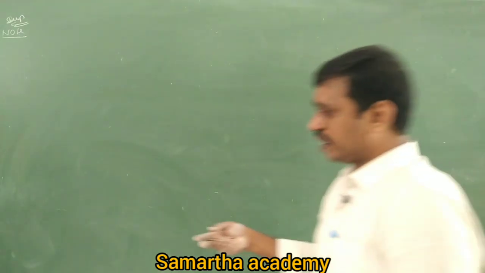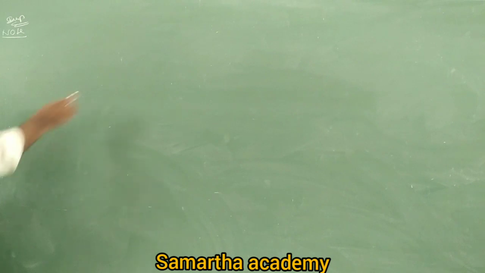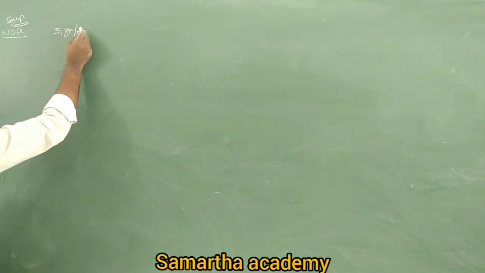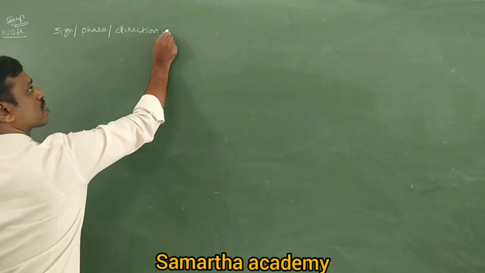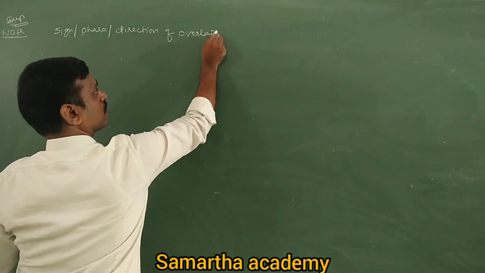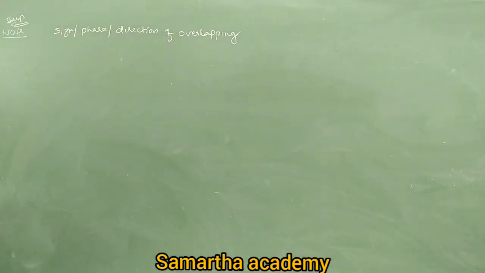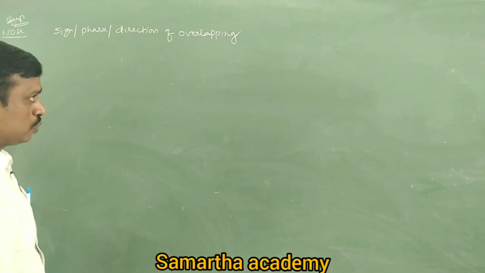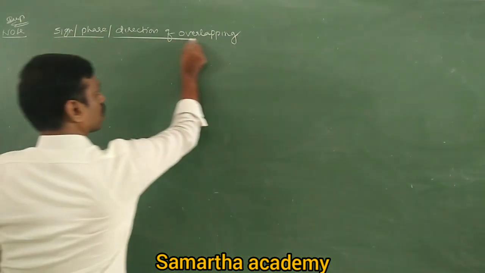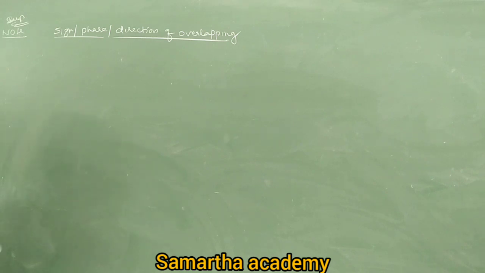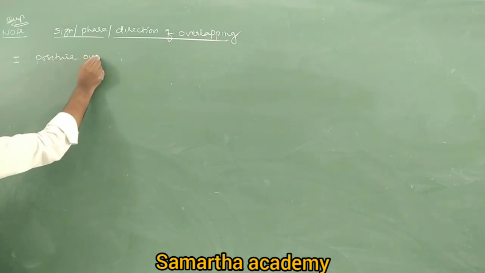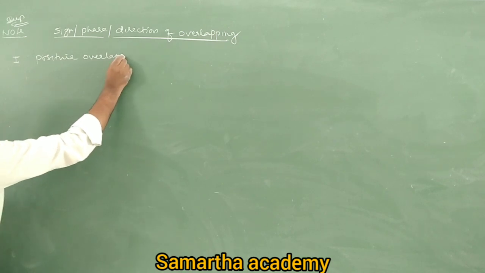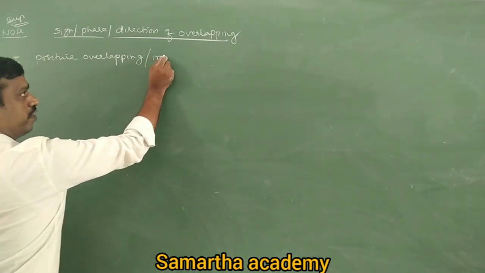Write under note: based on sign or phase or direction of overlapping, the overlapping of orbitals is classified into 3 types. 1, positive overlapping, also called in phase overlapping.